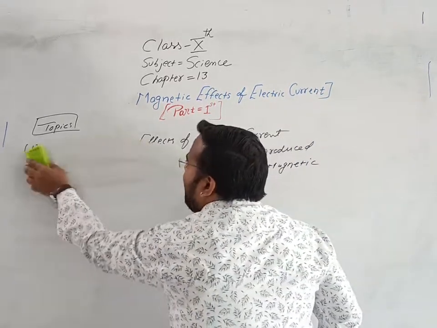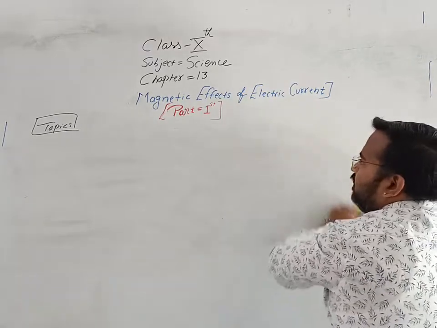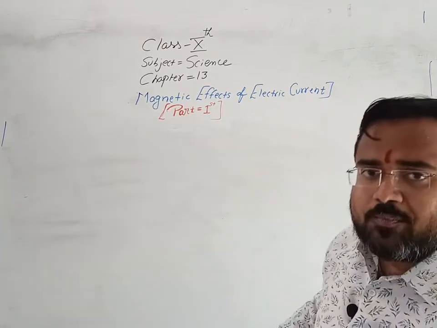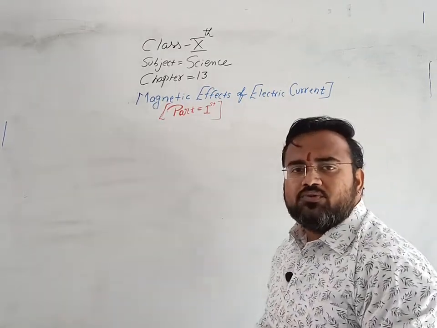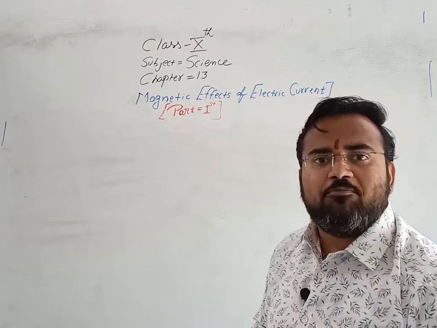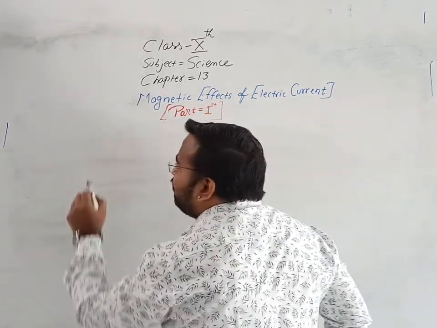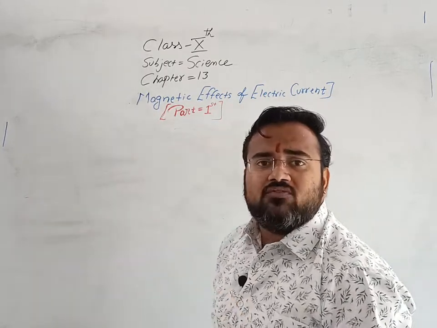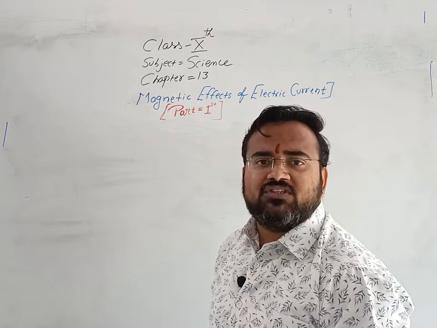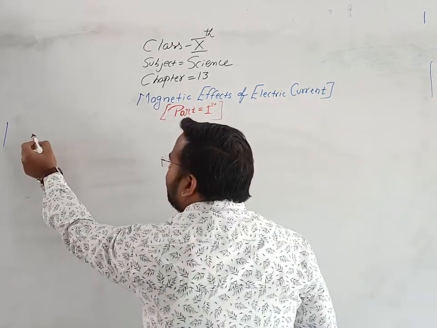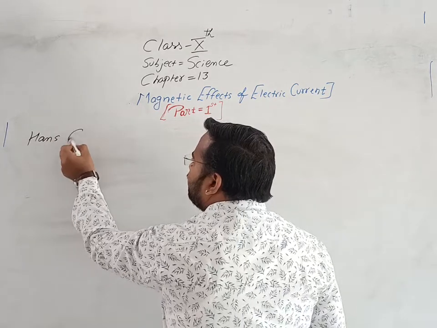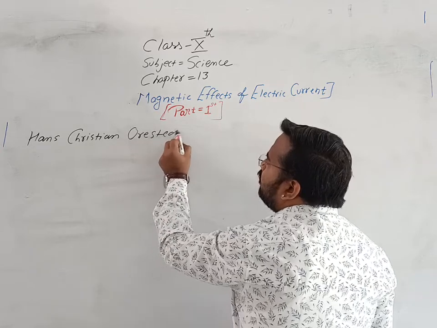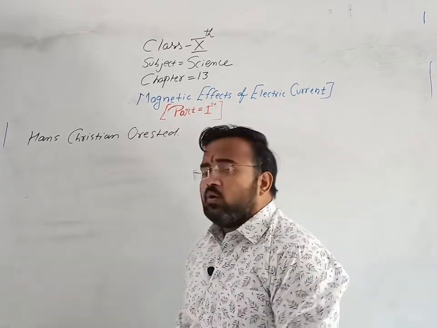Now we are going to see how in actual electromagnetism has been discovered. Okay, so by this topic the chapter is going to start: how electromagnetism has been discovered. So we'll see electromagnetism was discovered by one famous scientist known as Hans Christian Oersted.